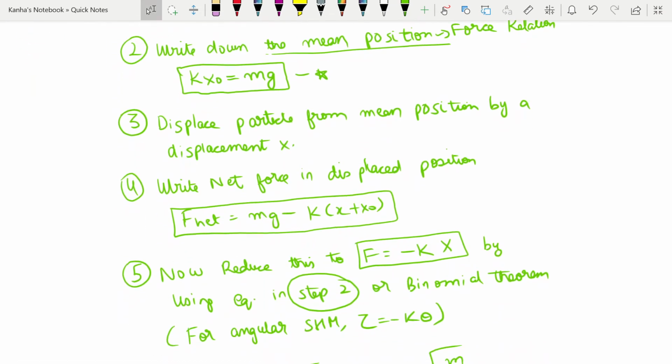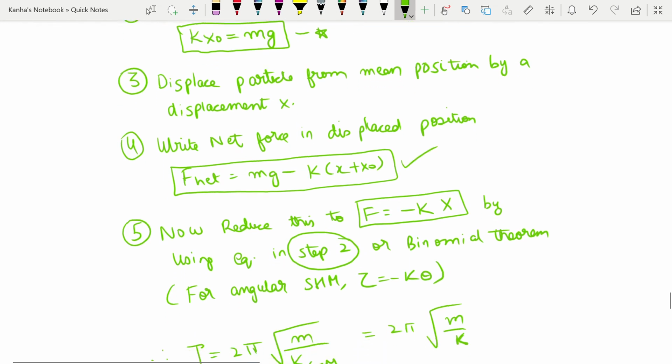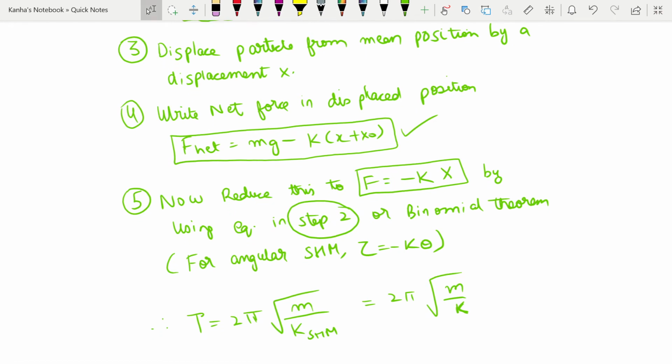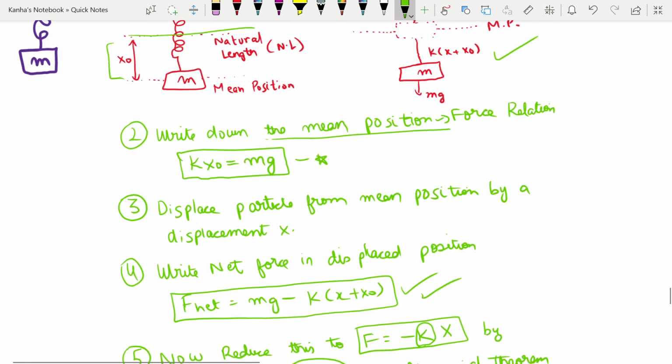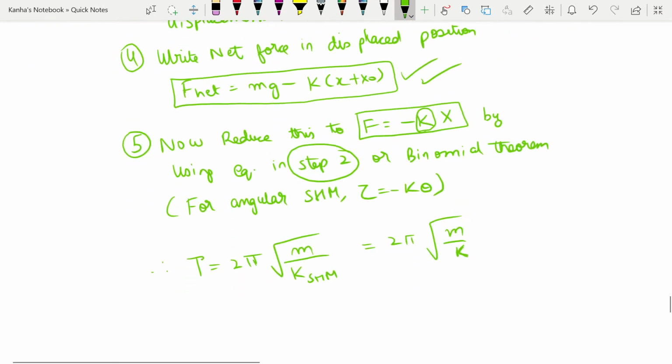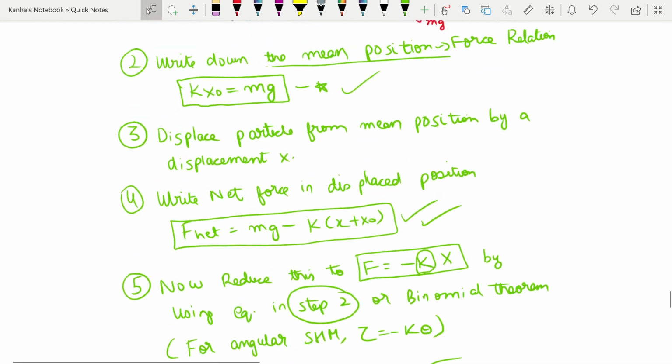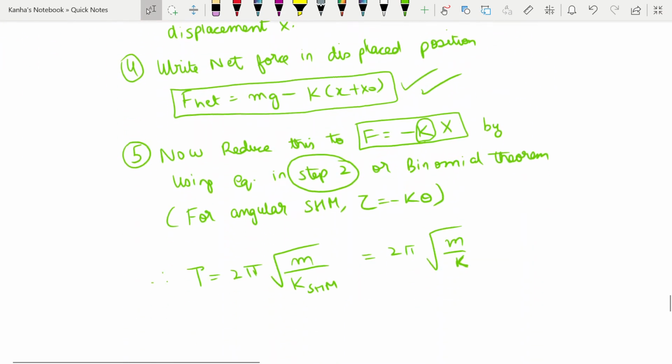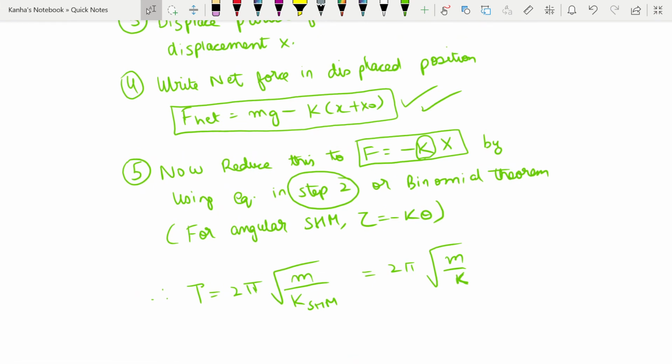Then you write the net force in the displaced position. This is mg minus k into (x plus x naught). Now in the final step, you reduce this equation to the form F is equal to minus some constant k times x, the displacement that you made, either by using the equation that you already had or by using the binomial theorem. Also note that I am doing this for linear SHM. For angular SHM you will have to find your torque in terms of minus k theta.